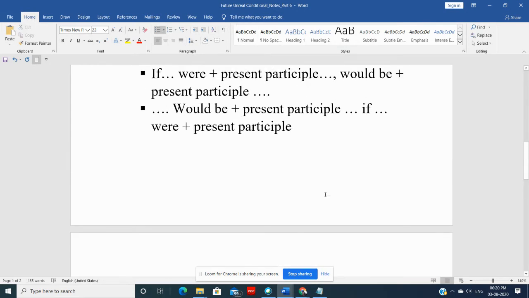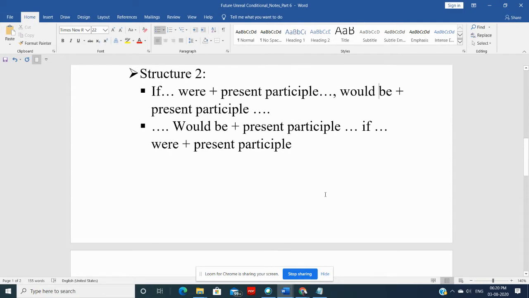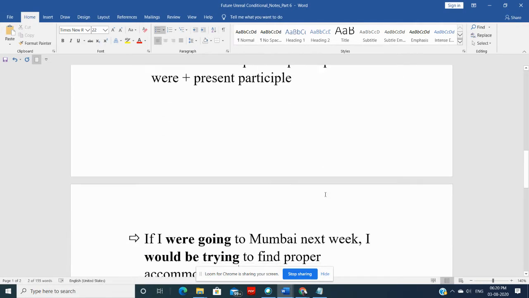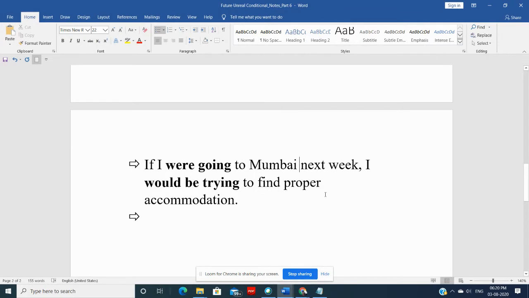So would be, I would be, and present participle because it's the ing form. But this condition is unreal, meaning maybe we are not going to Mumbai next week. If at all it happens, then this would happen, that I would be trying to find proper accommodation.